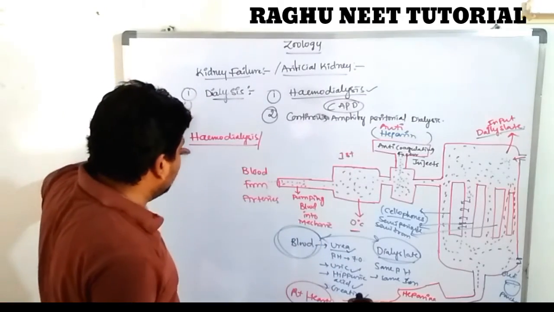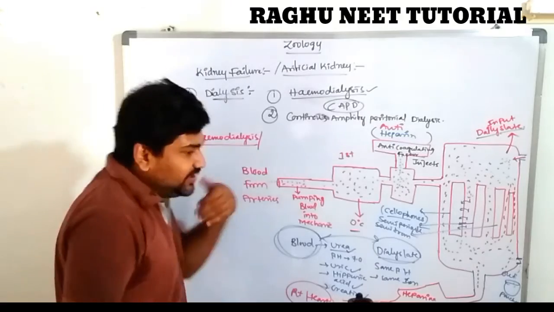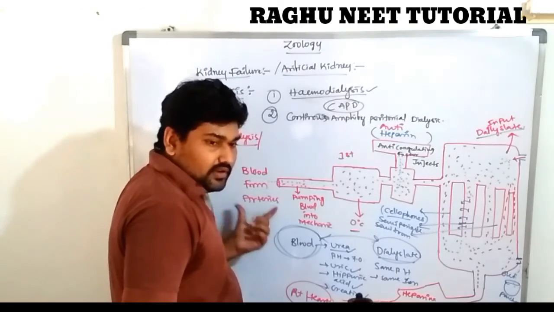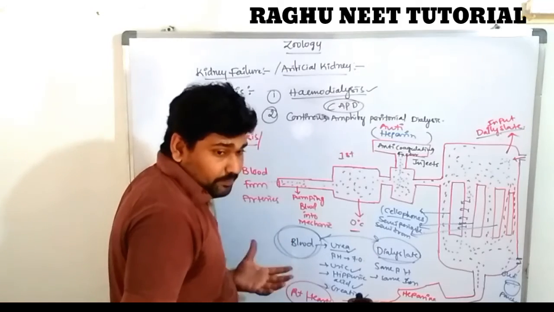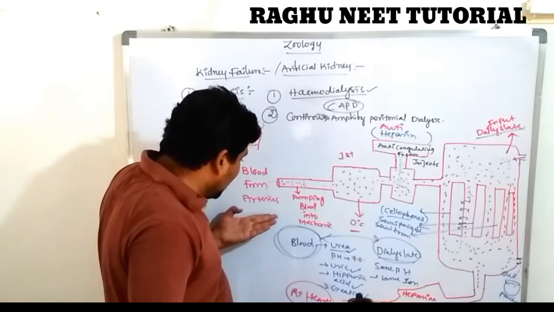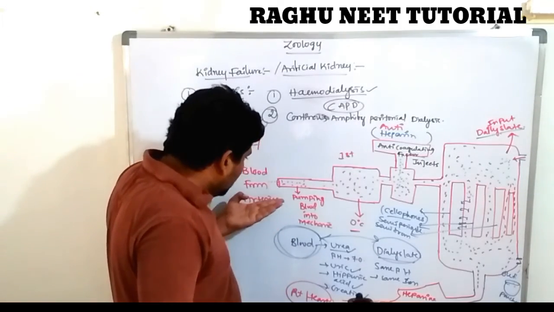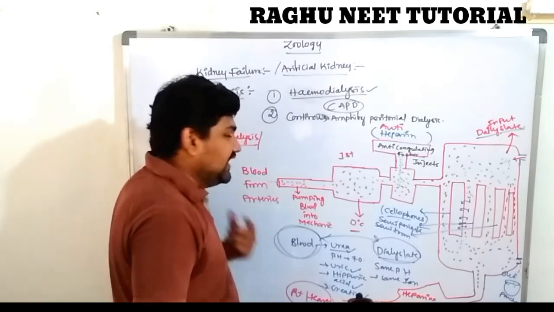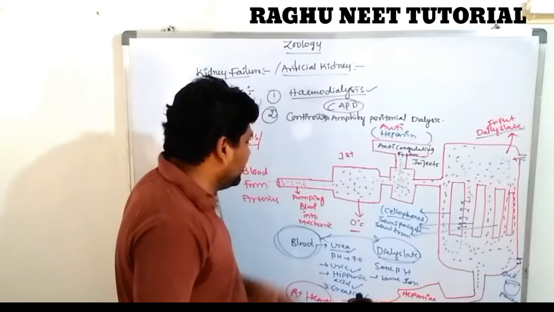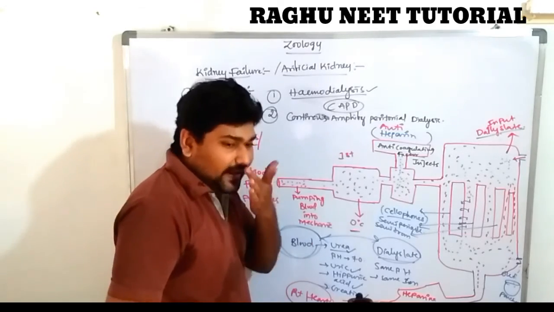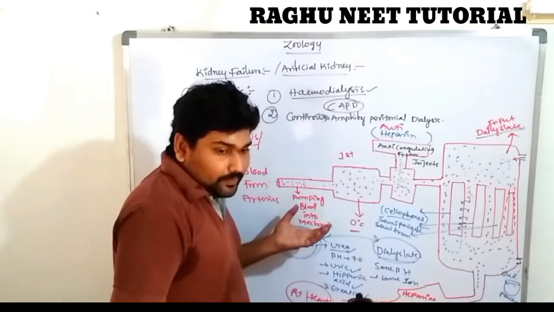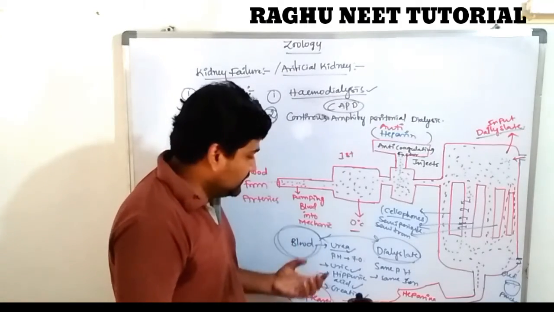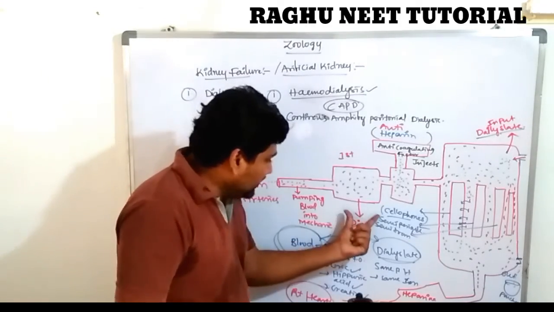First one, hemodialysis. Hemo means blood, dialysis means elimination, that is, removing. The patients who suffer from kidney failure enter the hospital. They collect blood from their arterioles and pump the blood into a machine. That machine is known as a dialytic machine. First the blood enters the first blood pumping chamber, and then the first chamber.